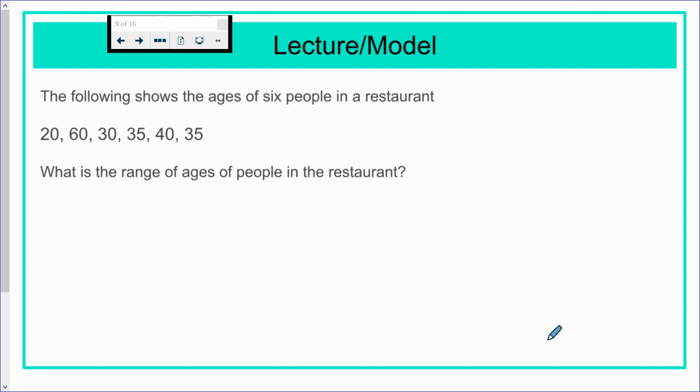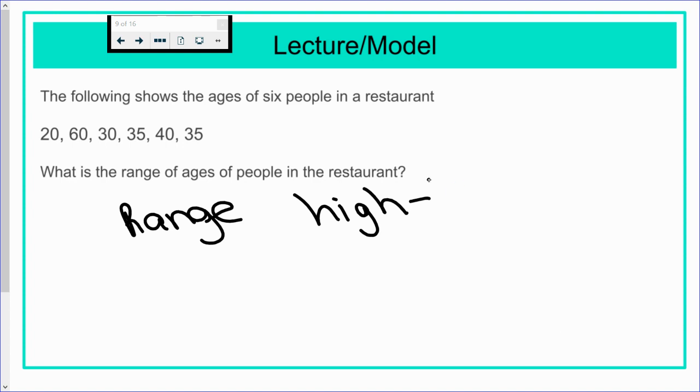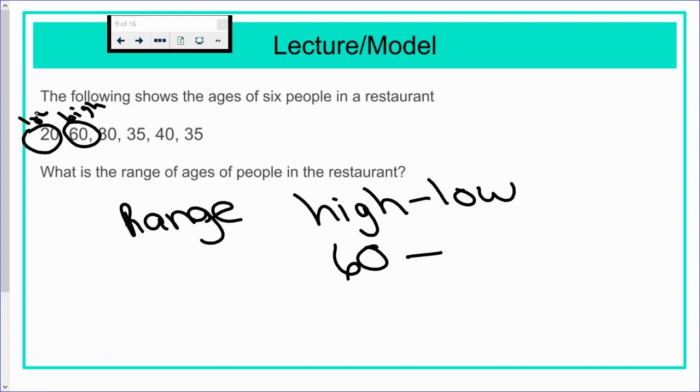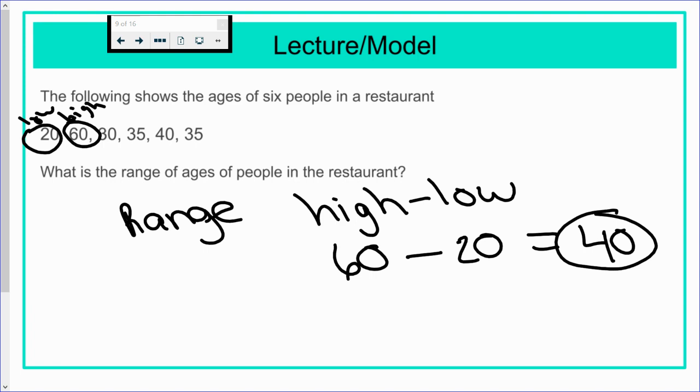What is the range of ages of people in the restaurant? If we remember, to get range, we do the highest minus the lowest. So right now I'm looking for the highest number, which is 60. Subtract the lowest number, which is 20. 60 minus 20 gives us 40. All right, so that is the range.